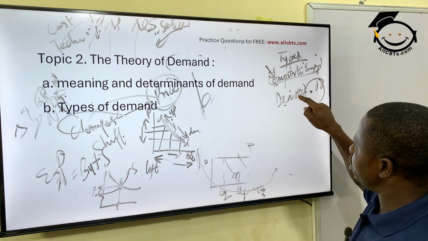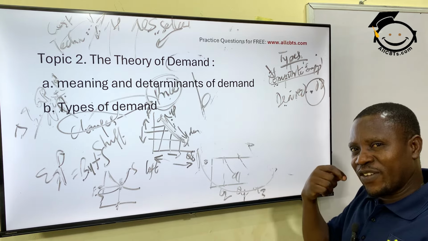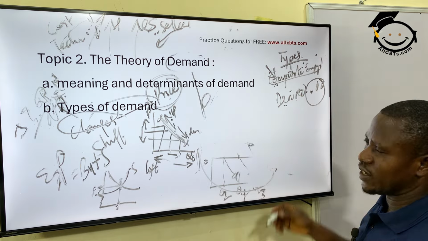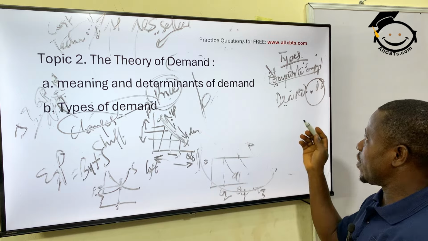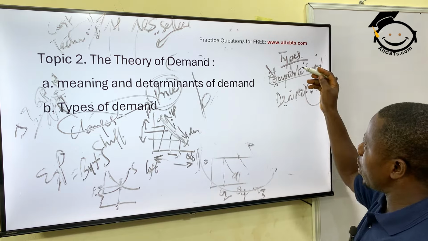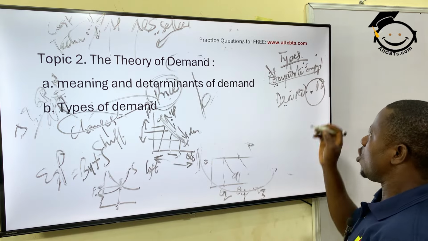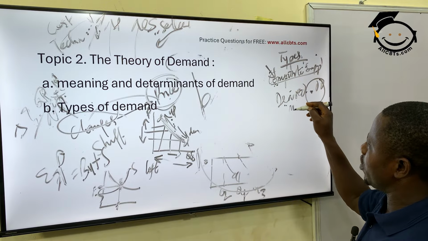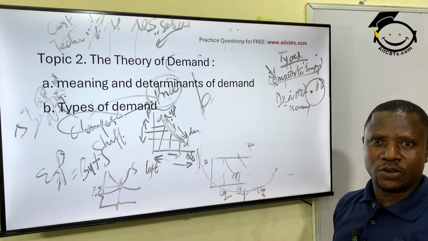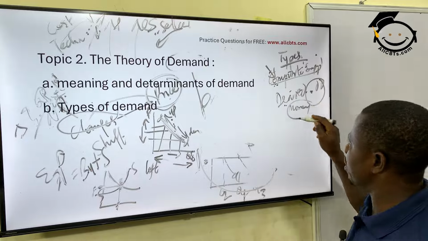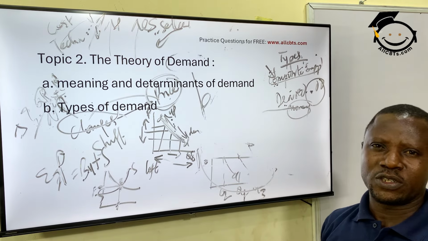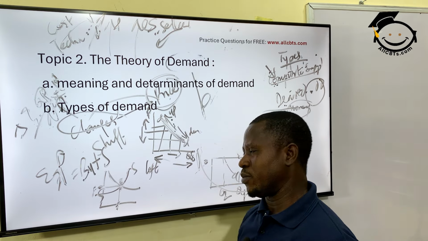Your demand for the product is not for the product itself, but for what you're going to get from it. For instance, if you demand cassava, you know a lot you're going to get from cassava. Cassava can also apply for composite supply. Or another example for derived demand is money. Why do you demand money? You want to eat money? No. You demand money because money will help you to satisfy your wants. You can use it to buy items you want.